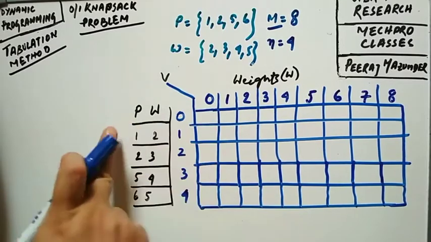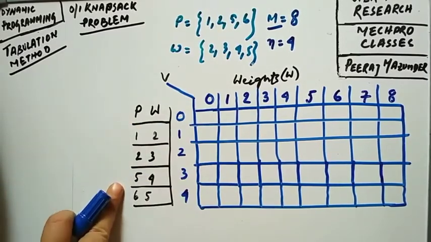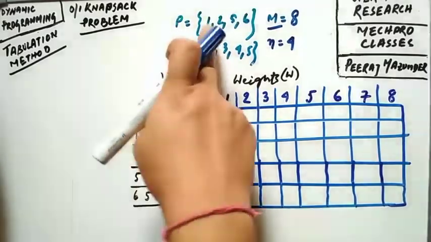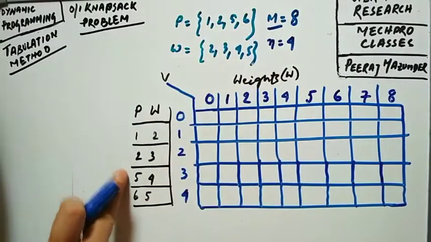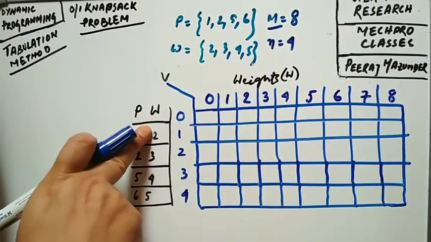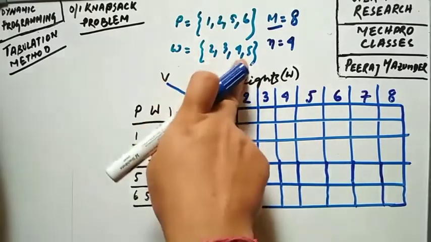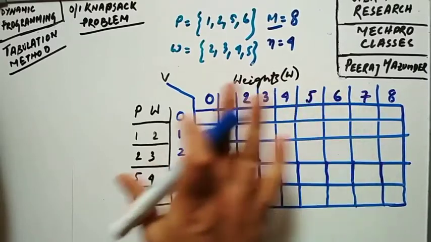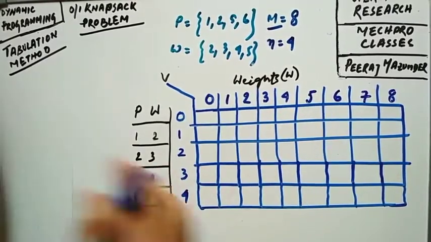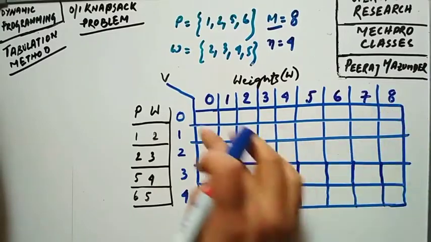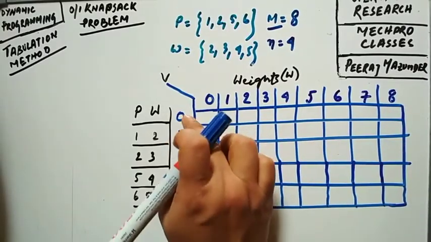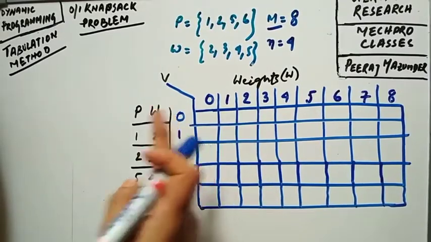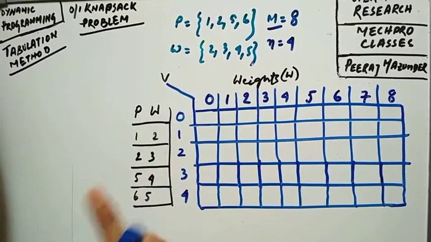Now here you have to consider the profit as well as the weight. The profits are given as 1, 2, 5, 6, which I have written over here, and the corresponding weights are given as 2, 3, 4, 5. You have to remember this while solving this type of problem using the tabulation method. So the total capacity goes along the top, and on the left-hand side you start from 0. If you have 5 objects, then 0, 1, 2, 3, 4, 5, likewise. Beside it you have to write the weights and profits as well.